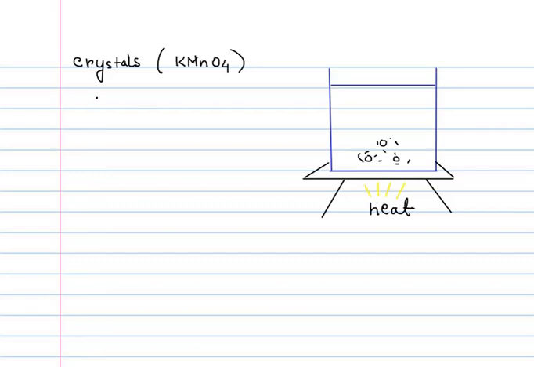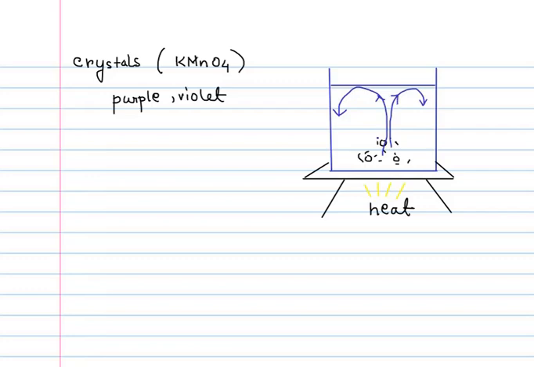The color is generally a tint of purple, a tint of violet. And one can easily see water which is bluish or violet in color rising up and again settling down, rising up and settling down.